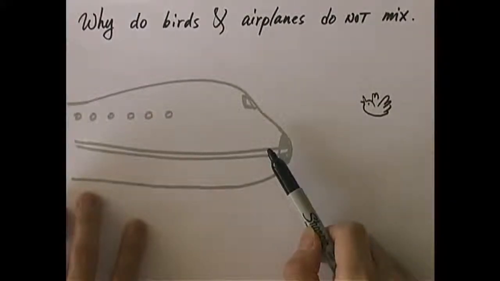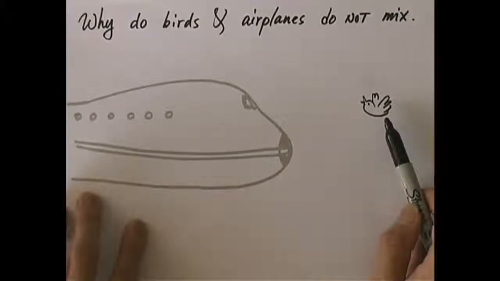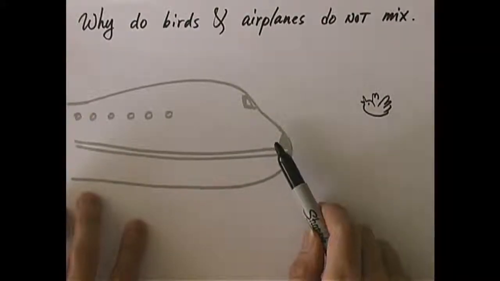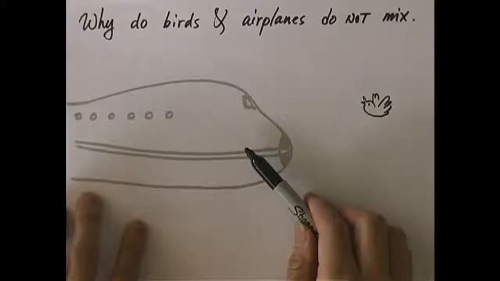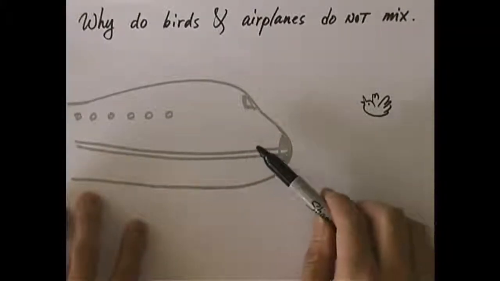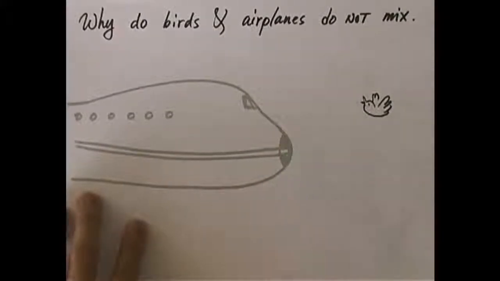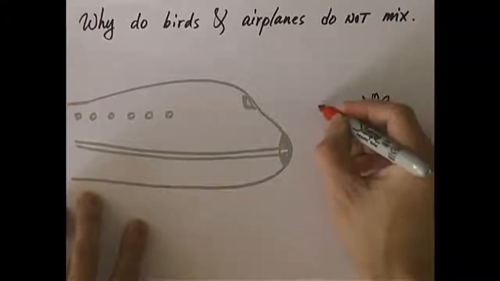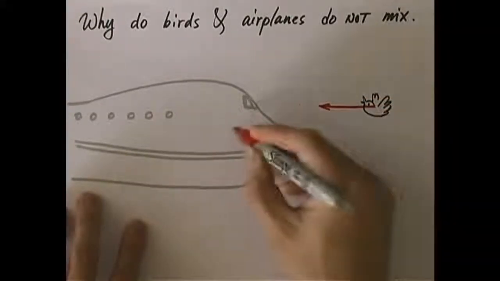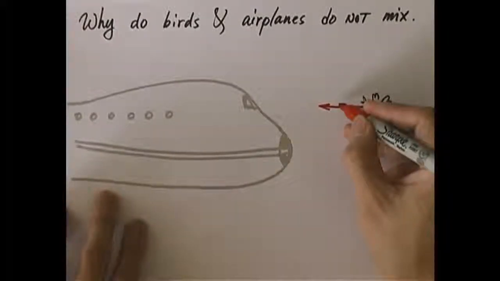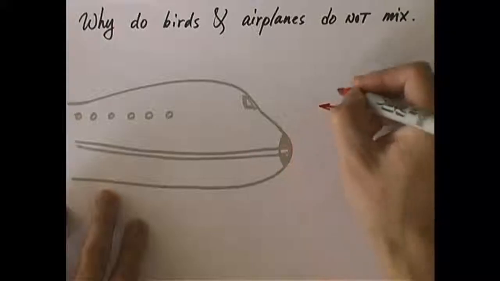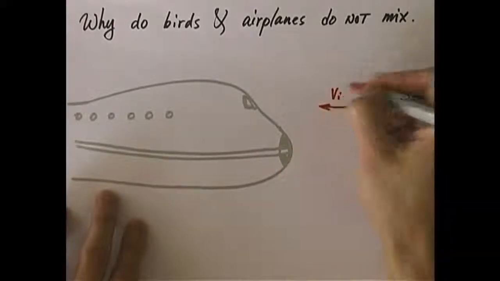Now, first of all, the bird is no match for the airplane when it comes to speed. The airplane flies a lot faster. So we can imagine for the moment that we can ignore the speed of the bird when compared to the speed of the airplane. And secondly, for simplicity, let us switch the reference frame so that instead of using the ground as a reference frame, we're using the airplane as a reference frame so that the airplane is at rest. Relative to the airplane, the bird is flying in. The airplane is not moving at all. The bird is flying in with a speed which basically equals the cruising speed of the airplane. So let's call it V initial.